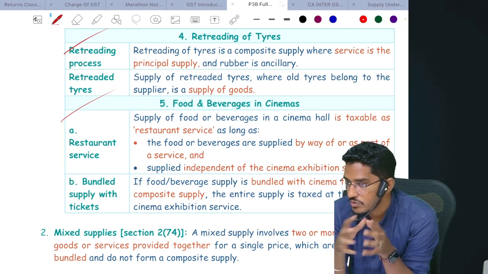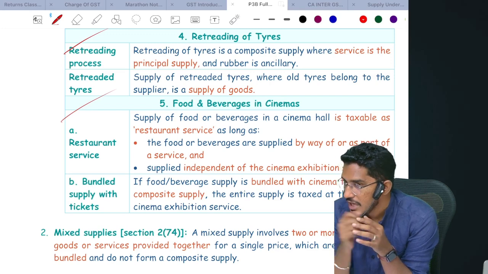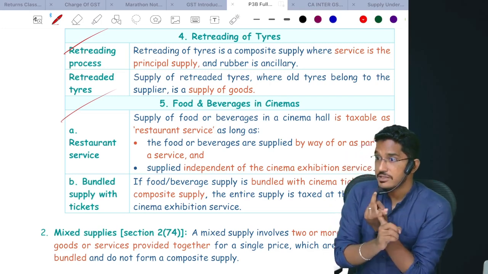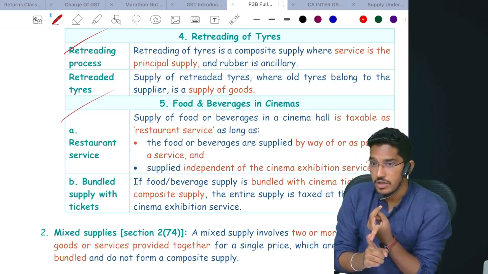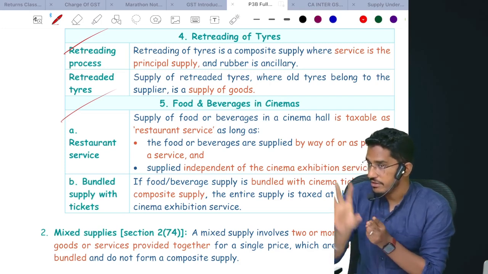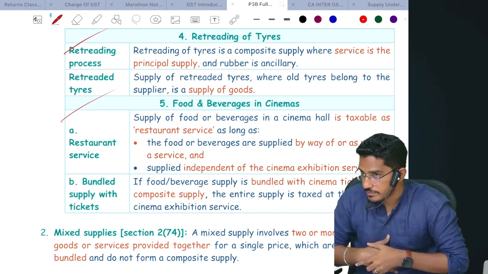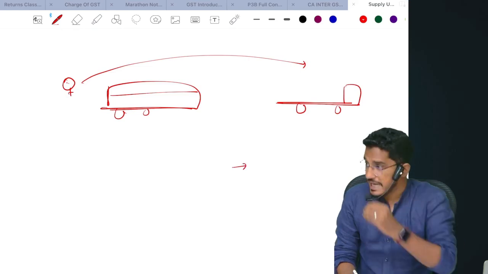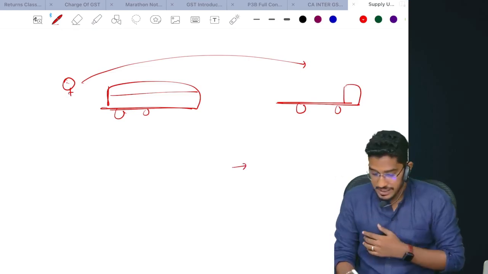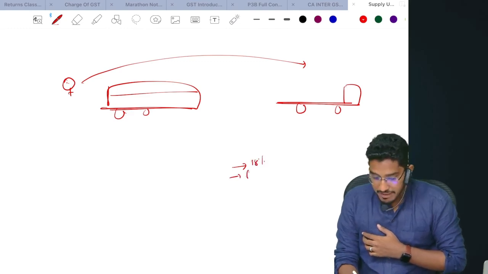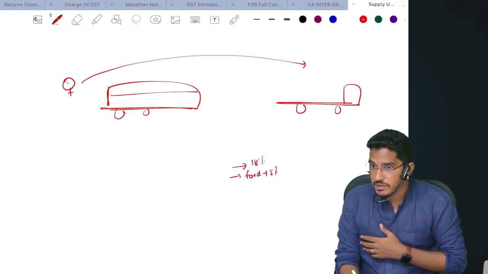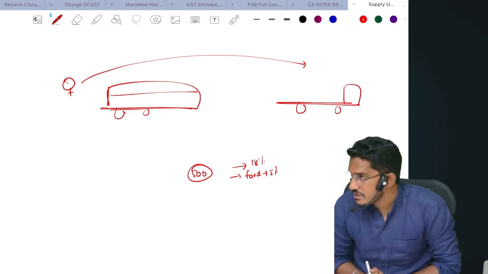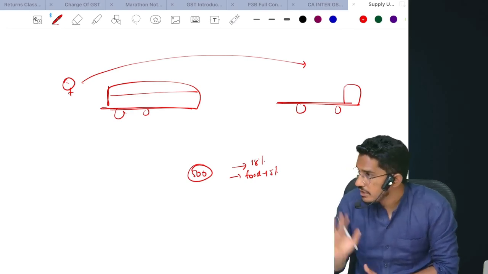Say for example, if you just want to go and watch a movie, it is a 300 rupees ticket. If you book a combo, you get access to the movie, and along with that canteen food also you will get. 500 rupees you have paid. Now for that 500 rupees you are getting services of exhibition of a cinematographic film, which attracts 18% GST. For that 500 rupees you are getting food also, which will attract 5% GST. Now this 500 rupees should attract GST at what rate? 18% is applicable, in case you are buying a combo ticket.